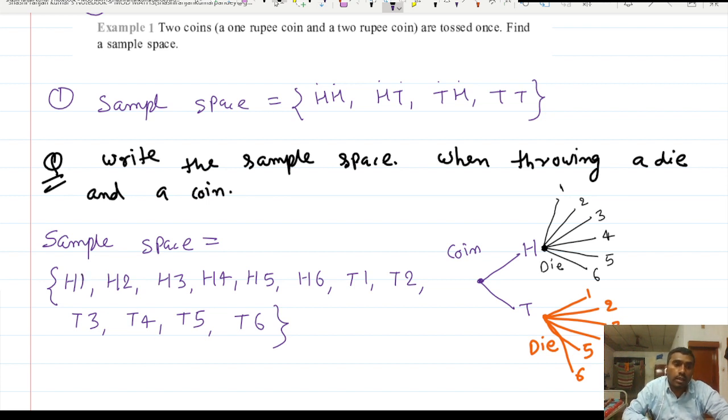Here we have not taken into consideration the order of the dice or coin. Let us suppose you first throw the dice, so you will get 1, 2, 3, 4, 5 or 6. Then again you have to throw the coin, so you will get the same outcomes. In that case you will get 1H, 2H, 3H, 4H, 5H, 6H, but the combinations will be the same. Okay, so hopefully you get the concept.